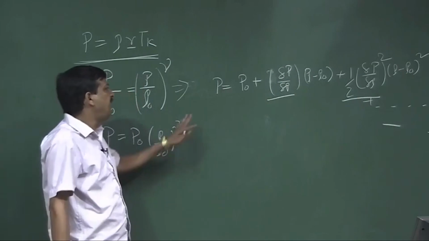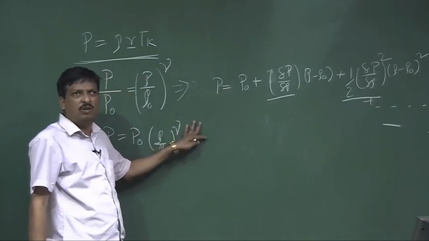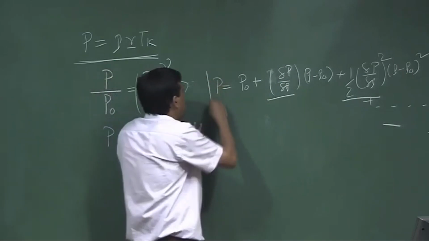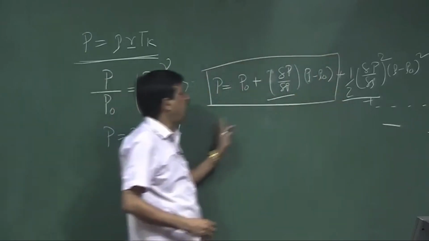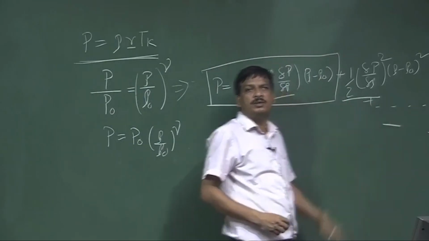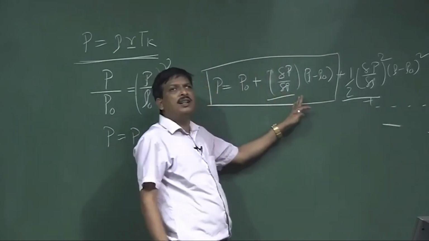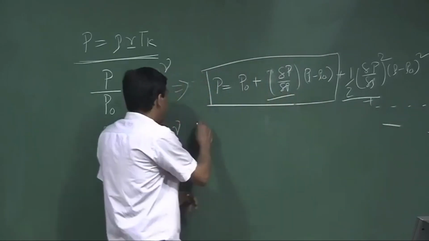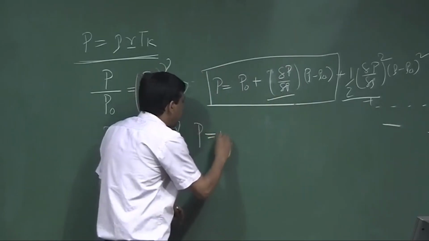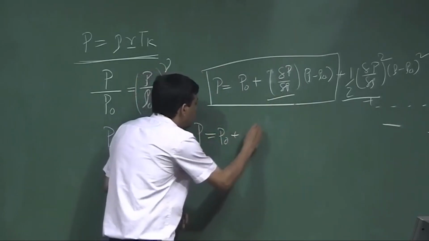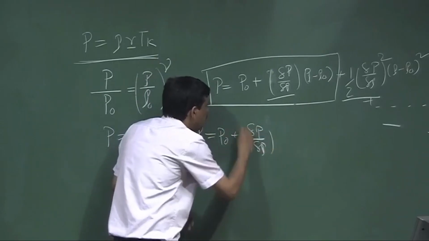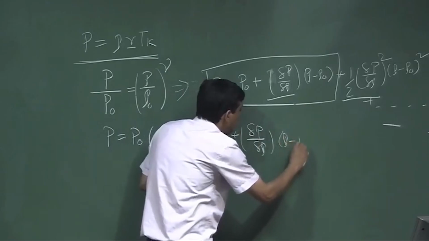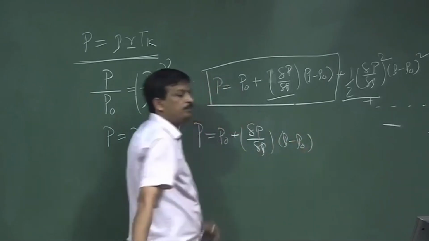Now, if I say that the whole thing is the linear wave equation, then I consider only the first order term. I can neglect the higher order terms, because I am explaining the linear wave equation. In that case, total pressure is P 0 plus del P by del rho into rho minus rho 0.